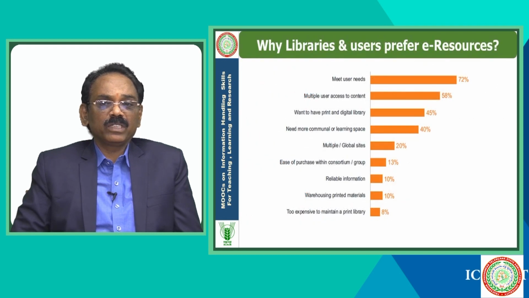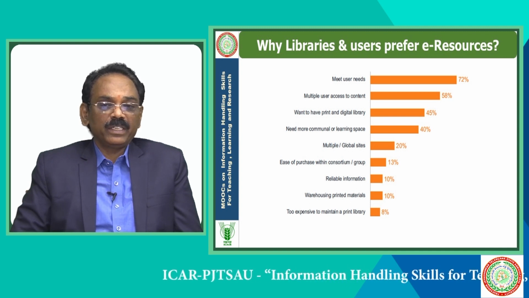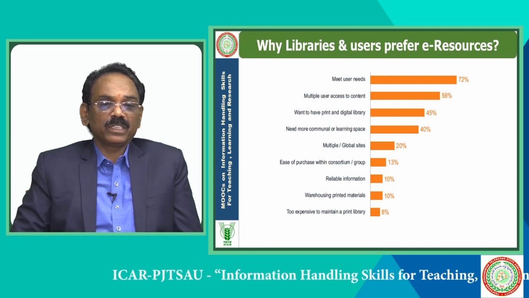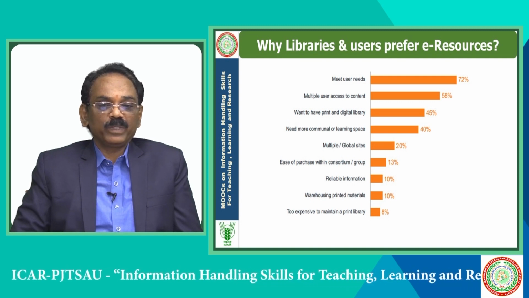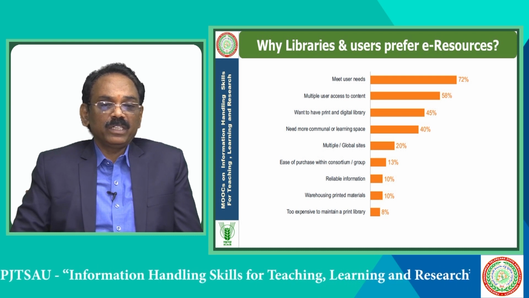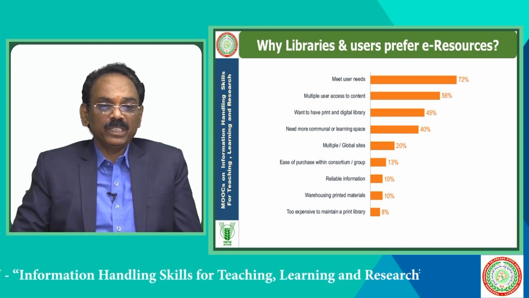Why do libraries and users prefer e-resources? According to the users' opinion, e-resources meet their needs for 72%, 58% of the users feel they offer multiple users access to the content, 45% of the users feel that they want to have both a print and a digital library, and 42% of users feel the need for more communal or learning spaces in the libraries.